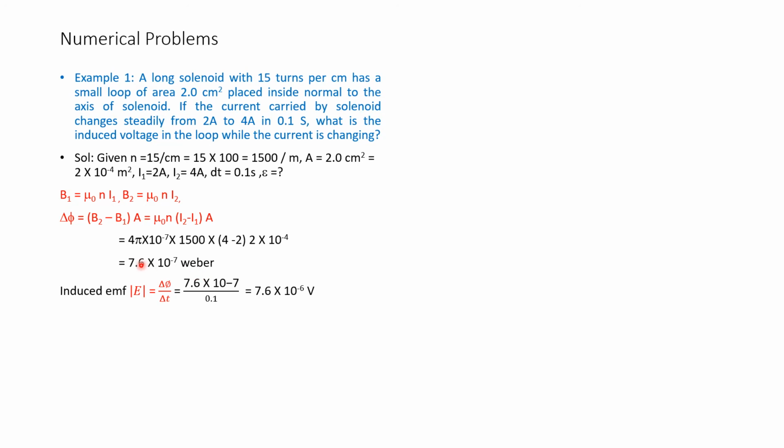Therefore, we have calculated the change in flux. Now we have to find the induced EMF E, which is given by the equation delta phi by delta t. That is equal to 7.6 into 10 to the power of minus 7 divided by 0.1, because current is changing in 0.1 second. This is given by 7.6 into 10 to the power of minus 6 volts. This is the answer.